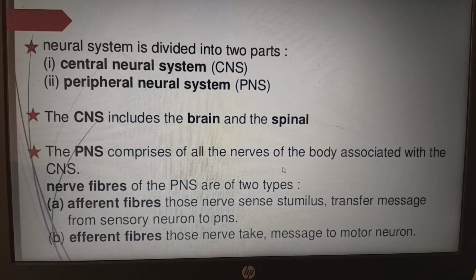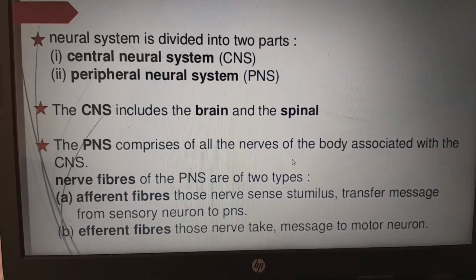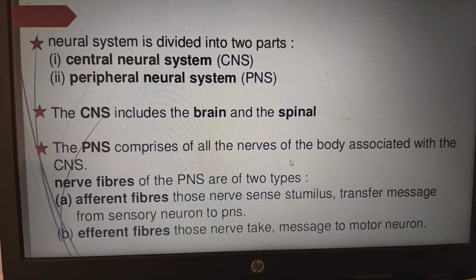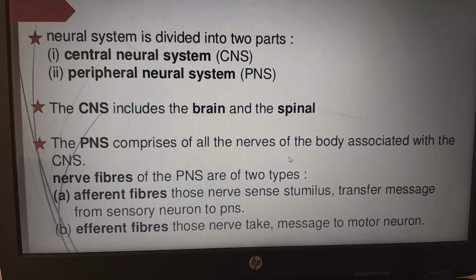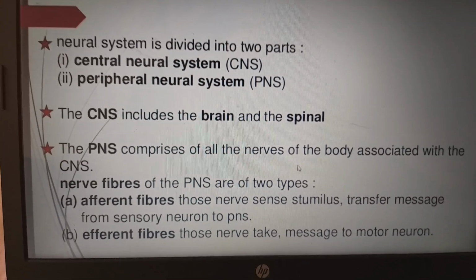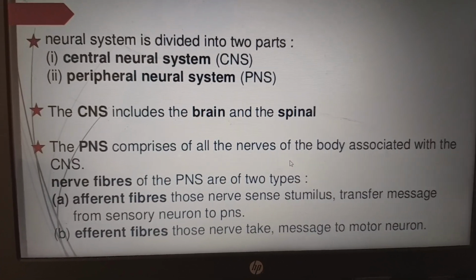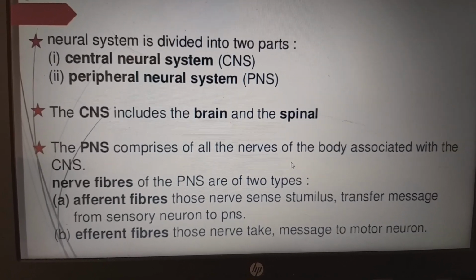Next, efferent fibers. Efferent fibers are those neurons that take the message to motor neurons. For example, if you are touching any hot thing, it is detected by afferent neurons, and the hand should be taken away immediately from the hot pan. That has to be decided by efferent fibers because they carry the messages from the brain to the motor neurons.